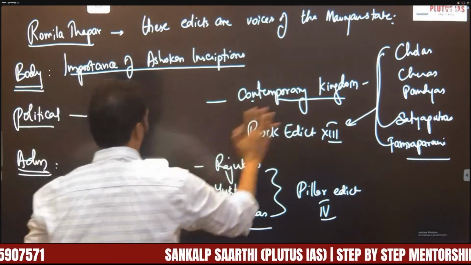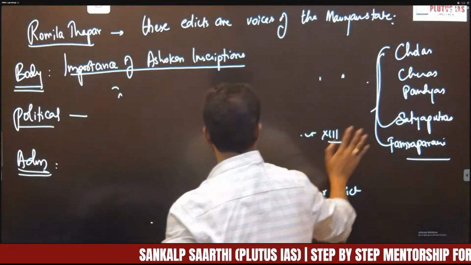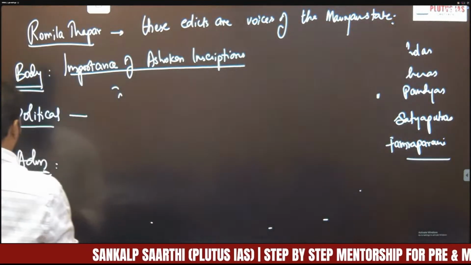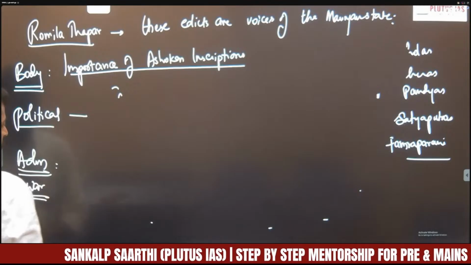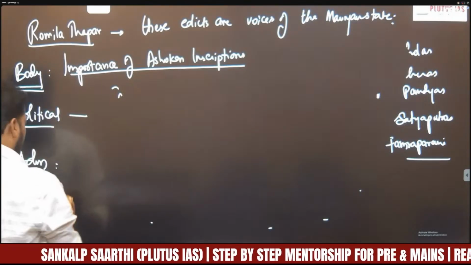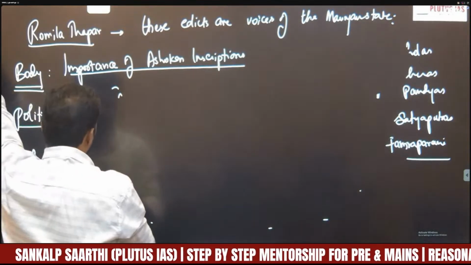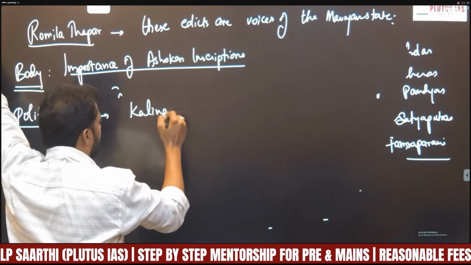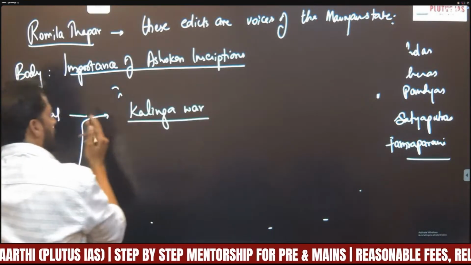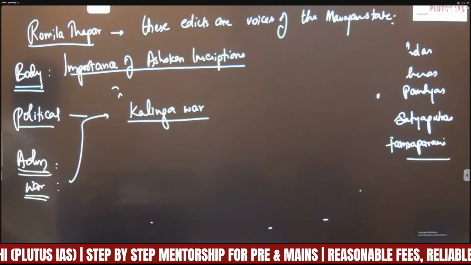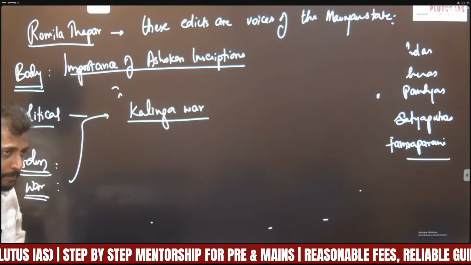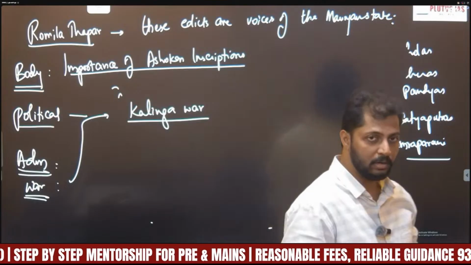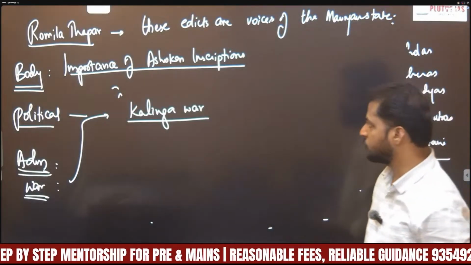Coming to other aspects, like wars. So another set of information. Coming to wars, these edicts mention the famous Kalinga war. As you know already, Ashoka carried a huge military campaign against Kalinga.